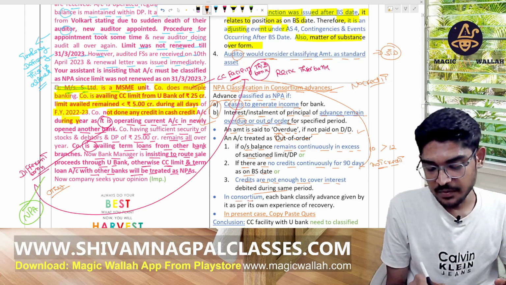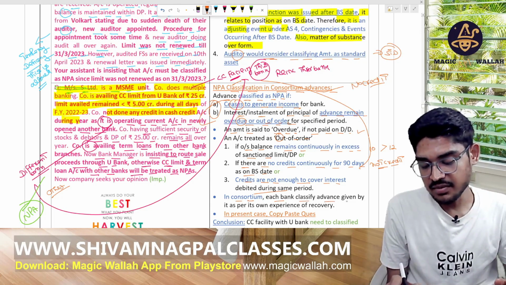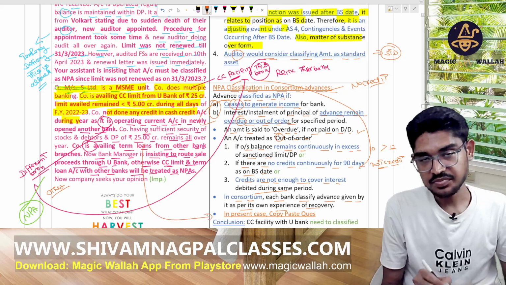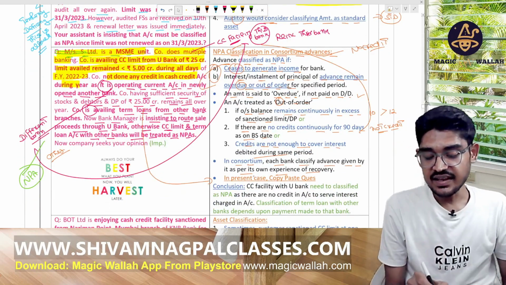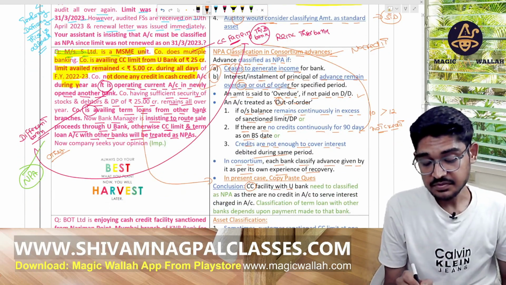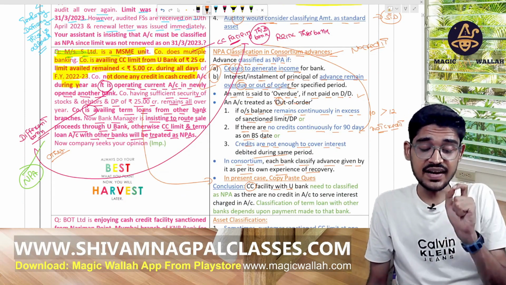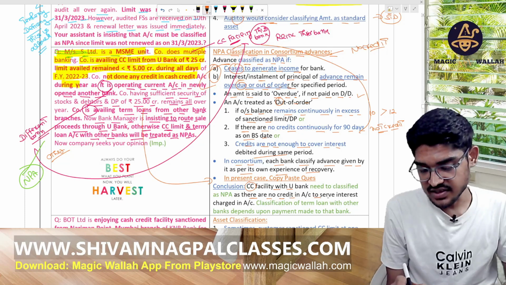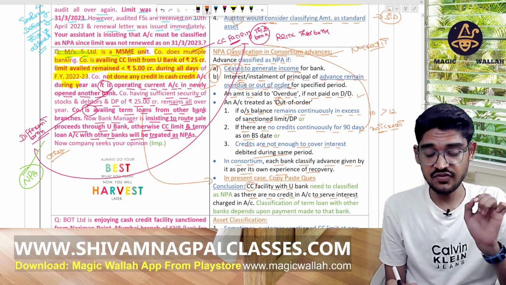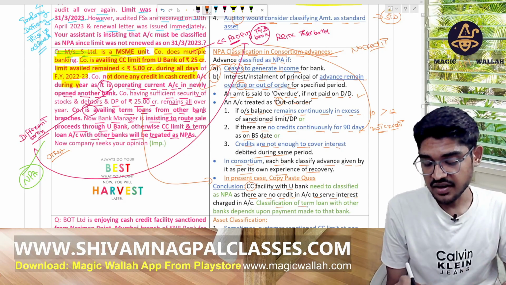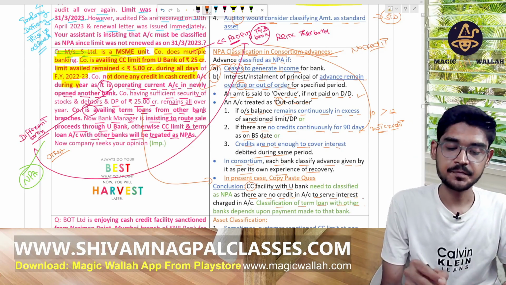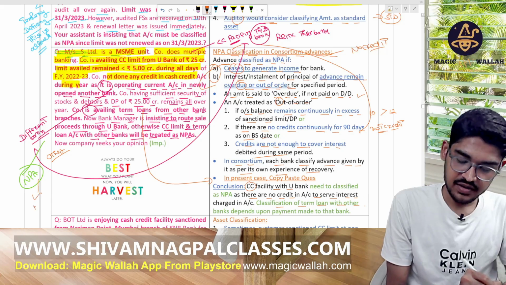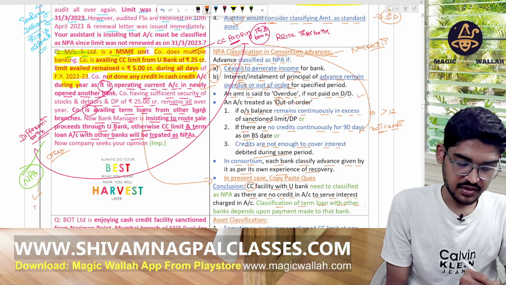In a consortium, each bank classifies the advance given by it as per its own experience of recovery. So, our conclusion is that the CC facility with the U bank needs to be classified as NPA, as there is no credit to serve the interest charged in this account. The classification of the term loan with the other bank depends upon the deposit or payment made to that bank.